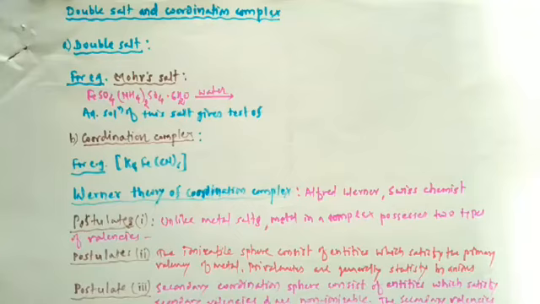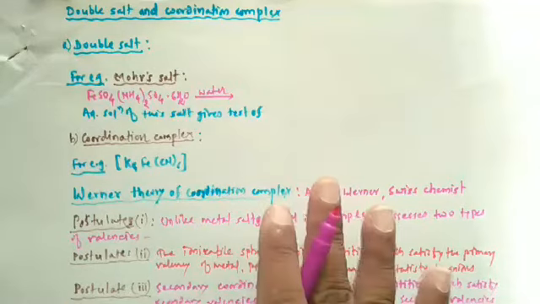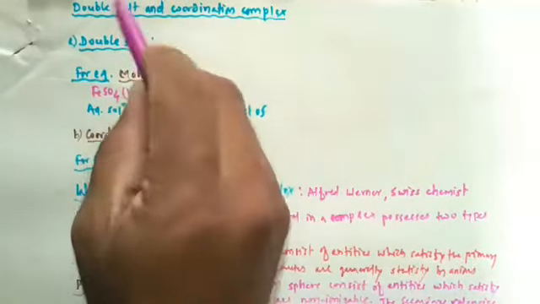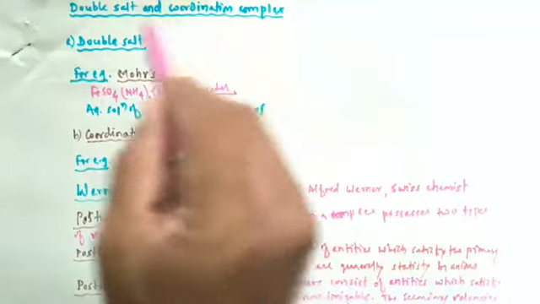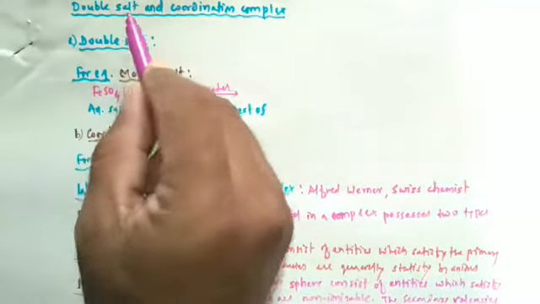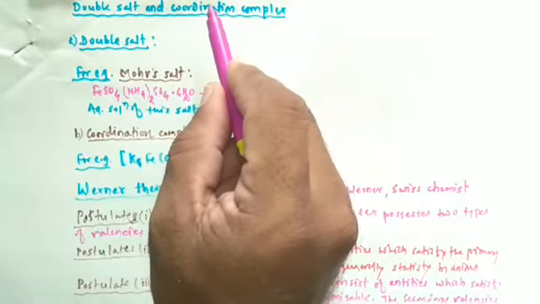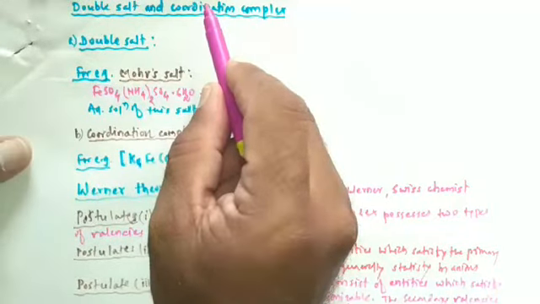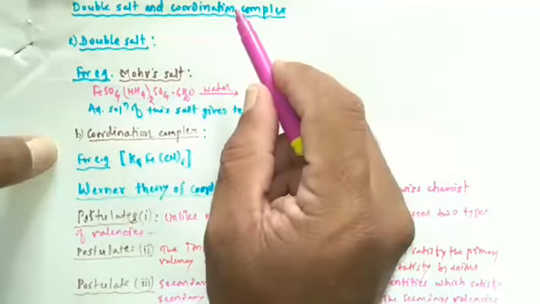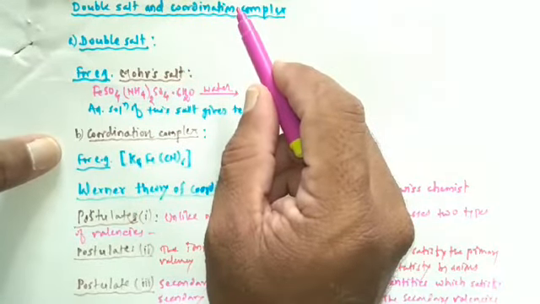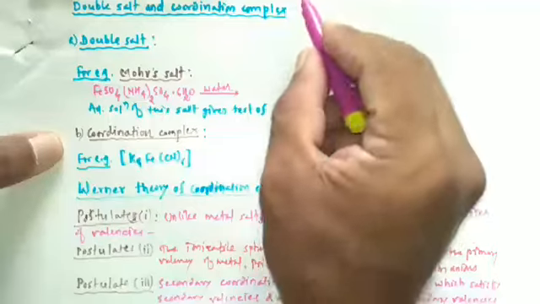So after studying terms used in coordination chemistry, now today we are going to study the next article, and that article is double salt and coordination complex. Let's study about the double salt and coordination complex. So both double salt and coordination complex, they are molecular or addition compounds.